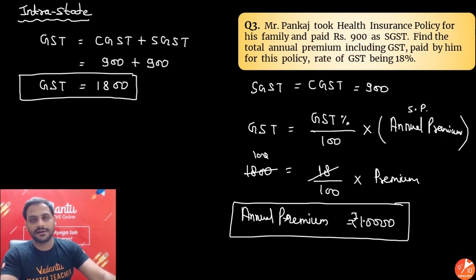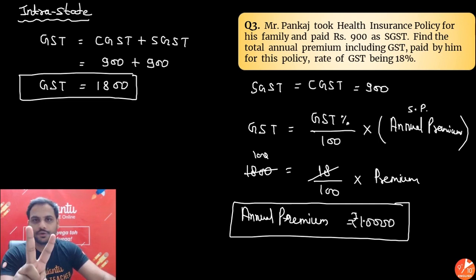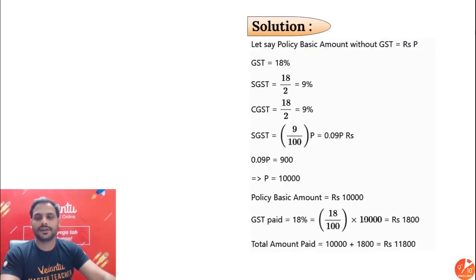SGST is given 900. CGST will also be 900. What most of the students will make mistake over here is that they'll forget CGST will also be there. Since in the question CGST is not given, only SGST is given, so only SGST is there. No, only two options you have. Either interstate, so only IGST. If CGST is given, same SGST will also be there. Or if SGST is given, same CGST will also be there. It will be a case of intrastate. Alright, okay?